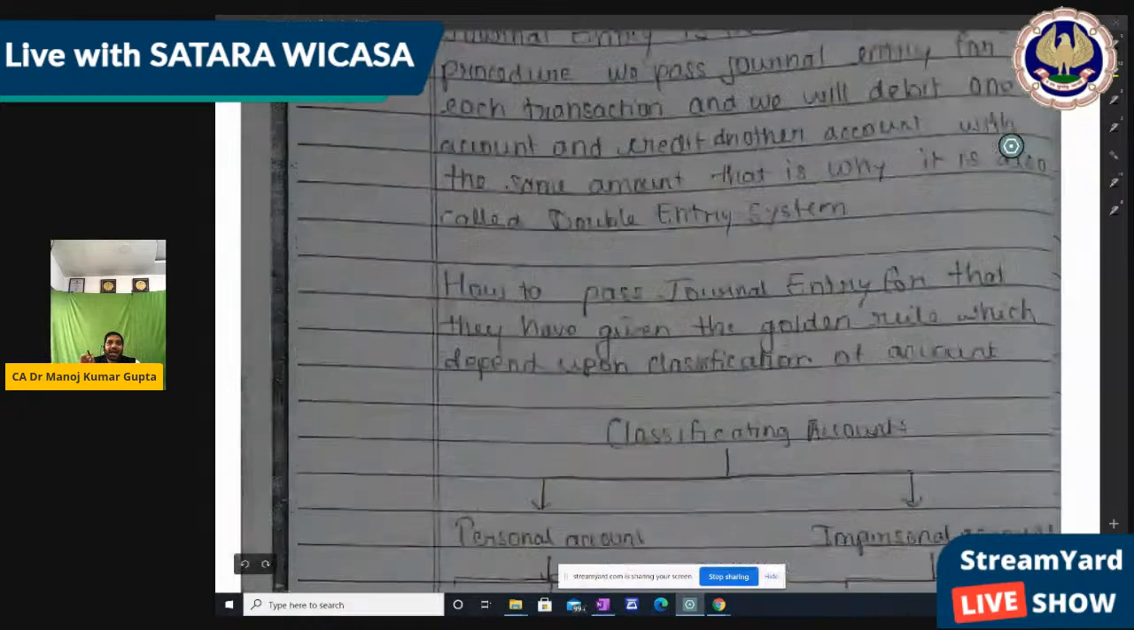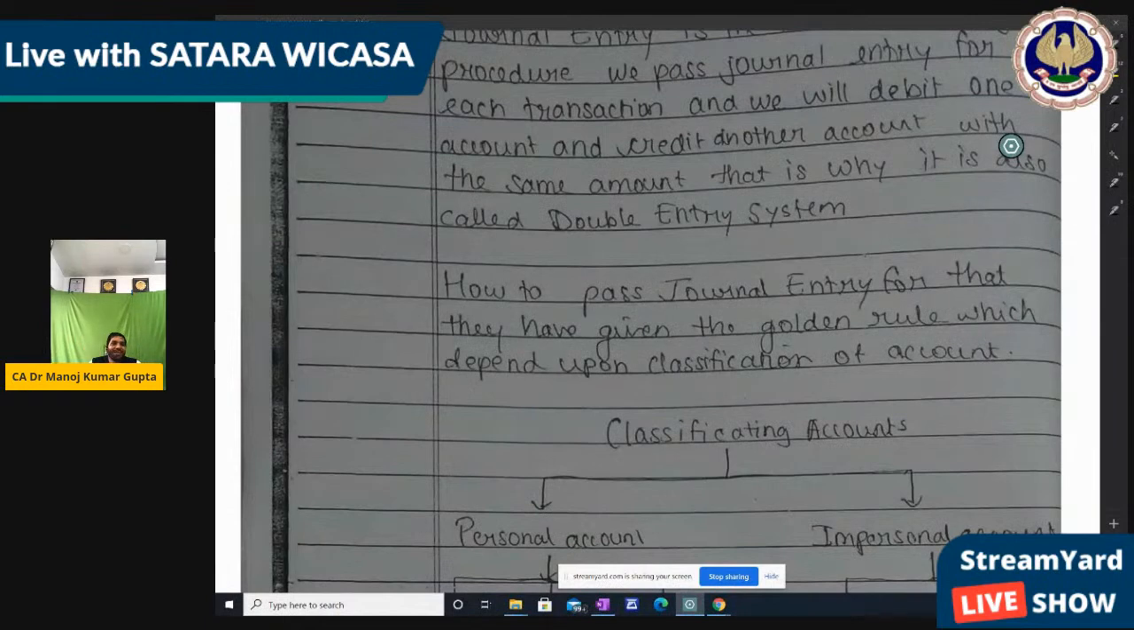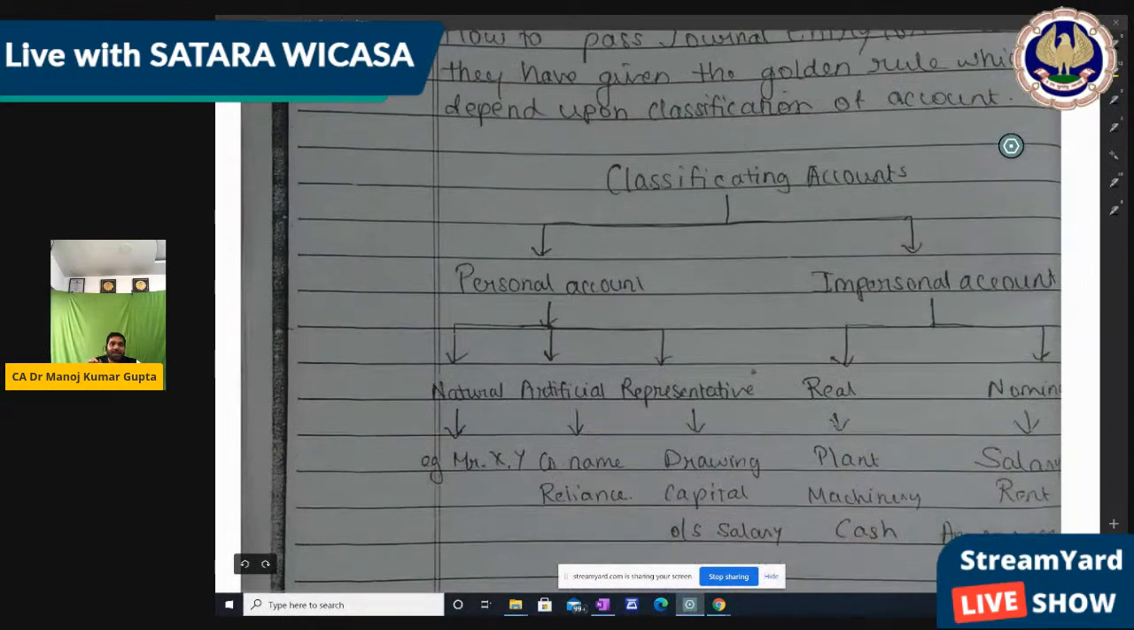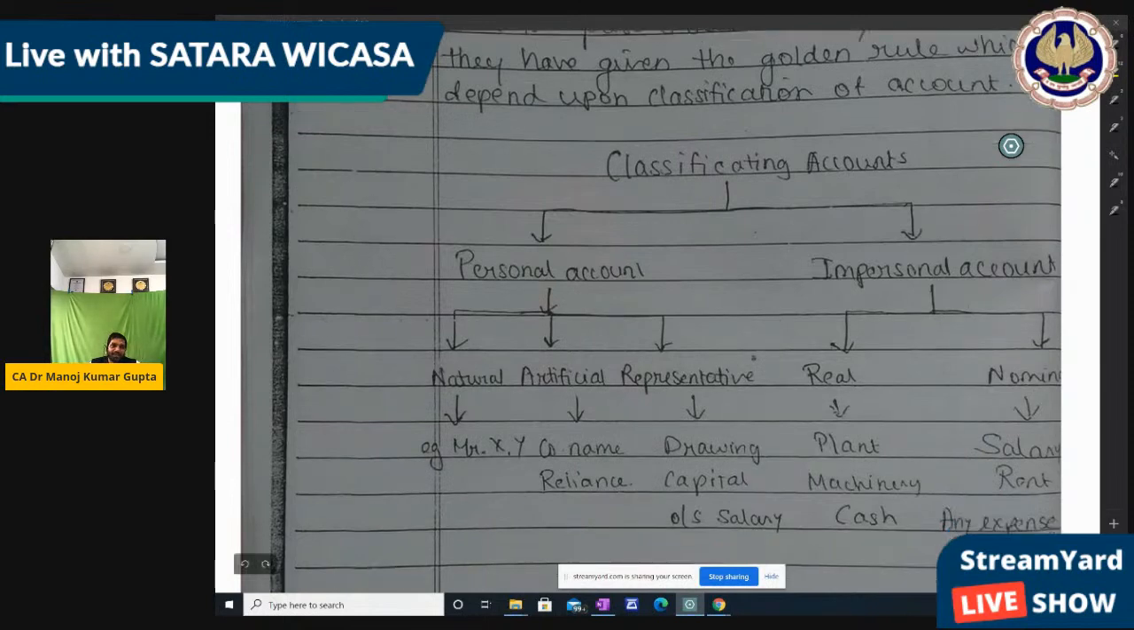For that, they have given the golden rules, which depend upon the classification of accounts. Accounts are classified into two parts, personal and impersonal. Personal has natural, like Mr. X, Mr. Y. Then artificial, or you can say legal, like a company name, or representative personal, like drawing, capital, outstanding salary, or maybe bank also, right? Impersonal has real, like plant, machinery, cash, and nominal, like salary, rent, or any expense name, right?